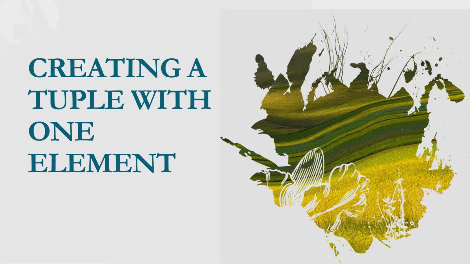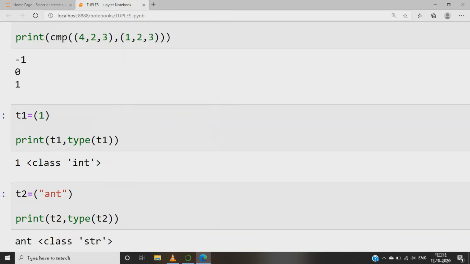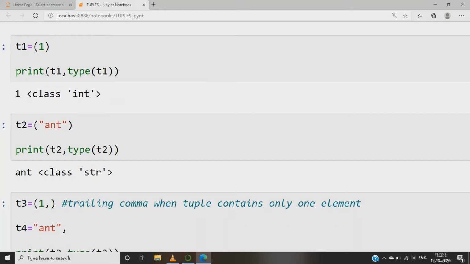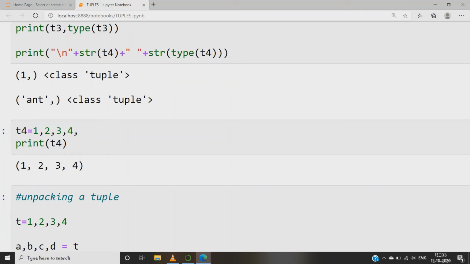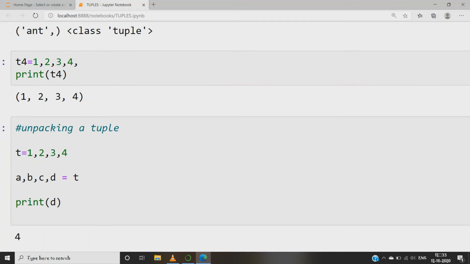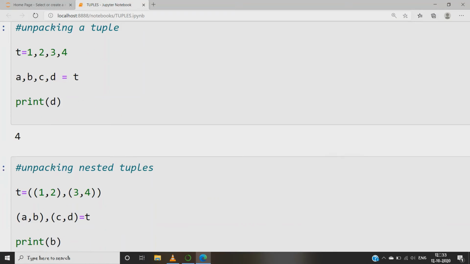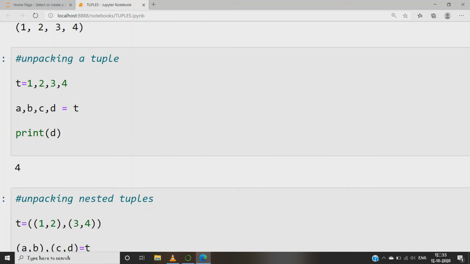Now, when we create a tuple of length 1, even if we enclose it in parentheses, we could see that it's considered as the primitive data type to which it belongs and not a tuple, so we place a trailing comma to make it a tuple, which is weird. But that's how we make the compiler understand it's not an integer or float or a string, but a tuple. As a continuation of the above fact, the compiler ignores the trailing comma if the length is more than 1. And if the length of the tuple is 1, it prints the comma.